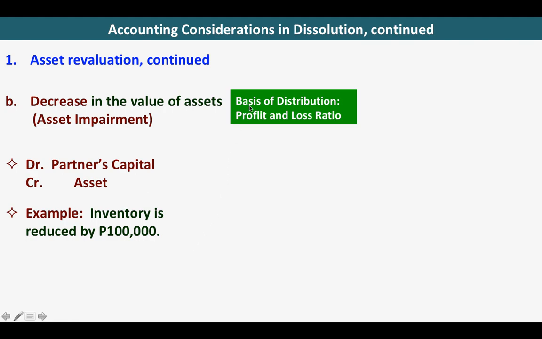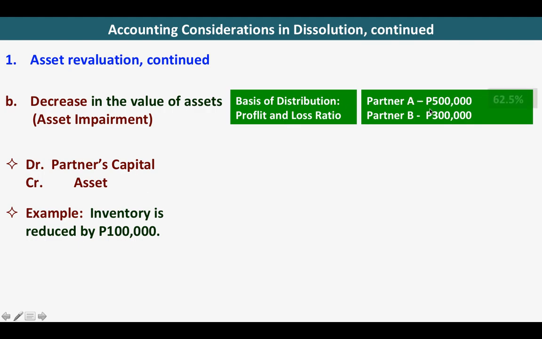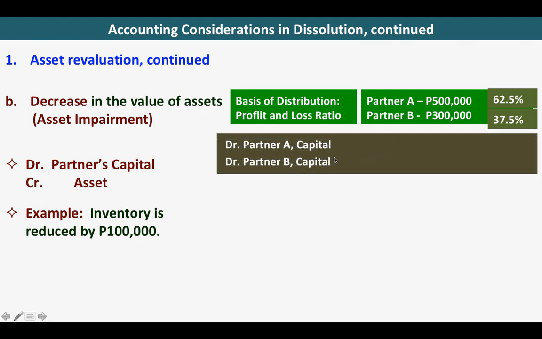So in this case, we will still be using the profit and loss ratio. From the previous example, our ratio is 62.5% for partner A and 37.5% for partner B. To distribute that, we have to reduce the capital of partner A and partner B. With the reduction of inventory of 100,000, 62.5% of 100,000 gives 62,500, and for partner B, the share is 37,500.